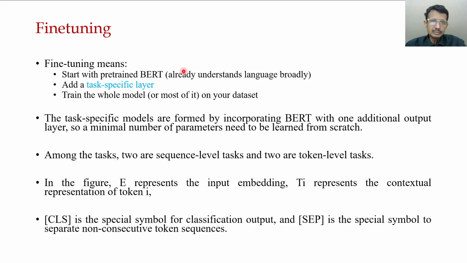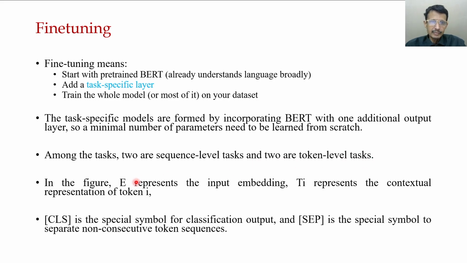Basically, using a pre-trained model, we use a small set of data to train for the special task. The task specific model is formed by incorporating BART with one additional output layer, so the minimal number of parameters need to be learned from scratch. All these pre-trained model parameters are fixed, only one layer is added, and among the tasks, two are sequence level tasks and token level tasks.